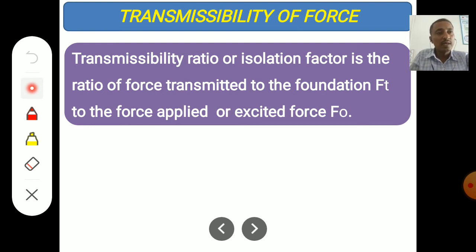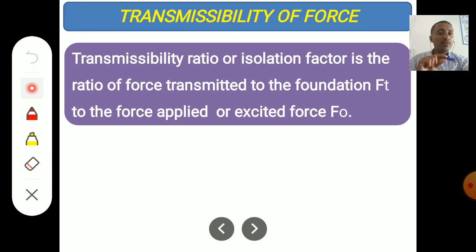What is the simple meaning of this? Suppose this is an object. If you take any one object, suppose I apply a force of 10 kilonewtons here. This object transmits only 5 kilonewtons and absorbs 5 kilonewtons. So if I apply a force of 10 kilonewtons and it transmits only 5 kilonewtons below that, 5 kilonewtons are absorbed by this body. So what is transmissibility?